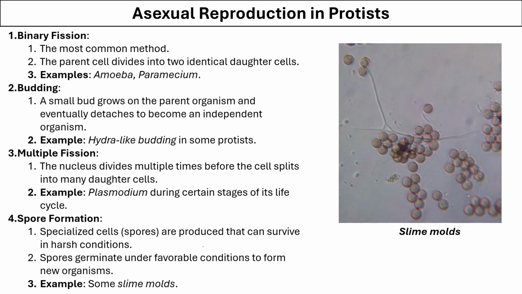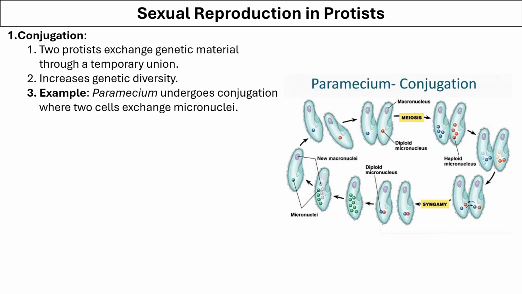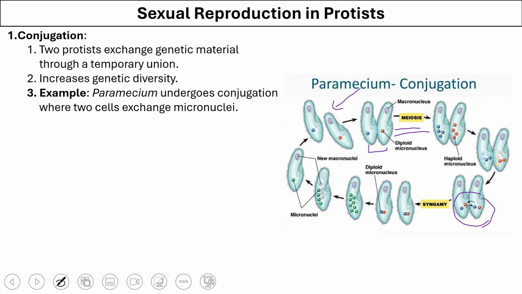Now we'll study sexual reproduction. In sexual reproduction, usually two organisms are involved, and there will be some exchange of genetic material, and a characteristic feature is that at some stage you will see meiosis occurring. The first type of sexual reproduction that we'll study is conjugation. Conjugation is when two protists, for example paramecium, come into temporary contact with each other and exchange their genetic material. So the characteristic feature of sexual reproduction was involvement of two parents. At some stage there will be meiosis and there will be exchange of genetic material.